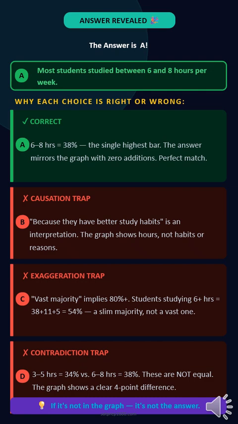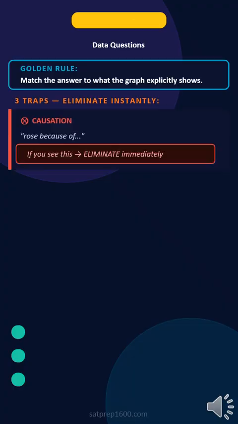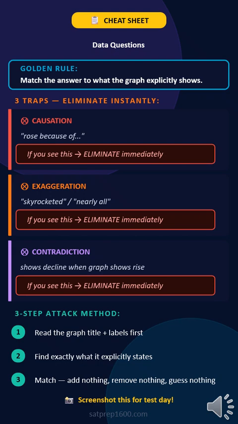If you got it, you just earned a real SAT point. If you missed it, that's the lesson. Look at the wrong choices. Causation, exaggeration, contradiction. Same 3 traps. Burn this in. If it's not in the graph, it's not the answer. Screenshot this. Right now. Your test day cheat sheet.